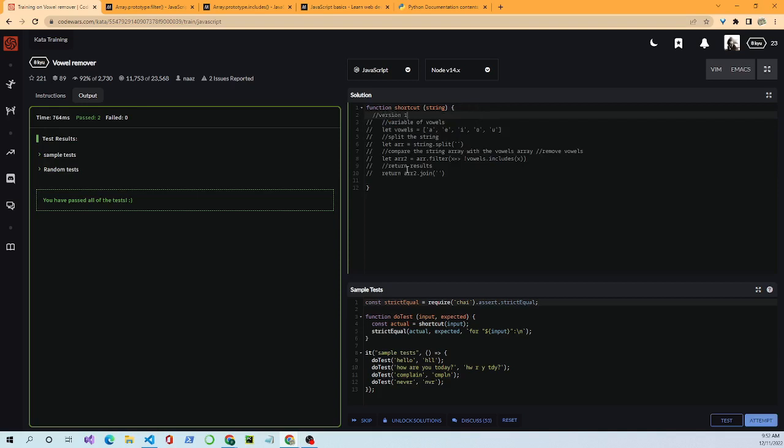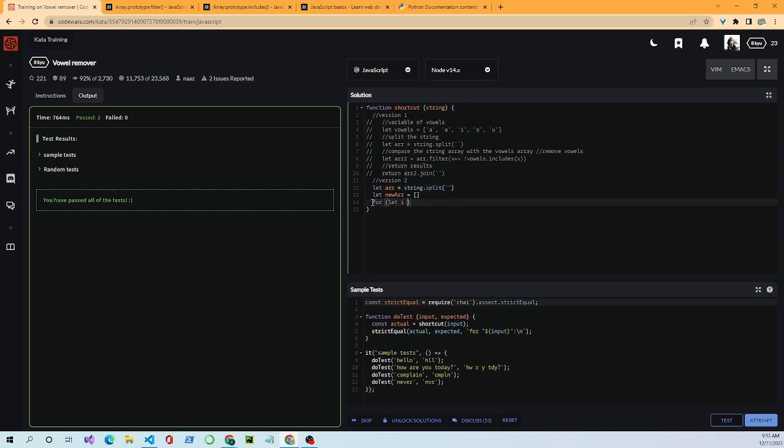Version 1. If you're new to it and you want to learn different methods, you might want to set up a new array, an empty array. Now I could use an if statement, and what I would do is start with a for loop. I got ahead of myself. I need to split the string too, so let ARR equal string dot split. It's kind of the same thing. These methods, if you review the documentation, you'll find a lot of methods. Then we start with the for loop.